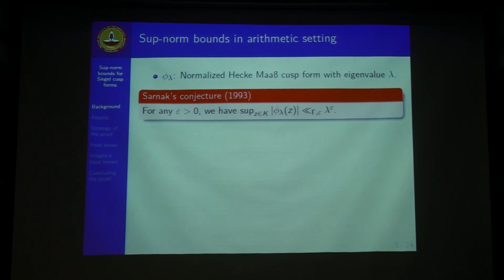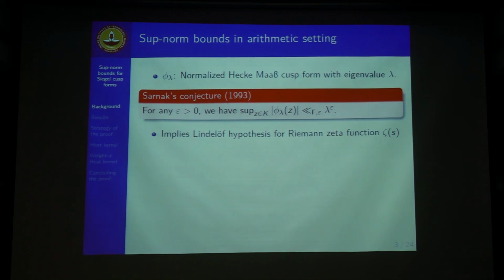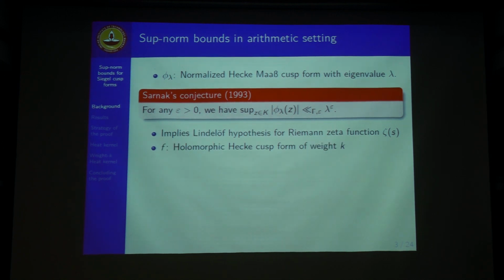But we are nowhere near this bound so far, and this is quite a deep conjecture because it implies the Lindelof hypothesis for the Riemann zeta function. So the problem of subnorm bounds is getting intimately connected to number theory.